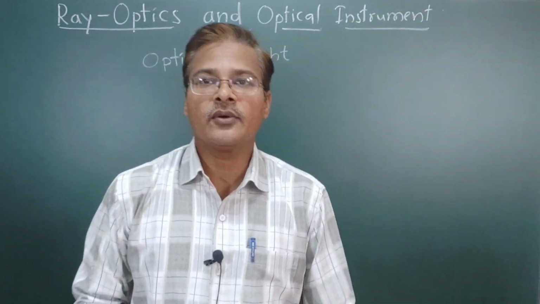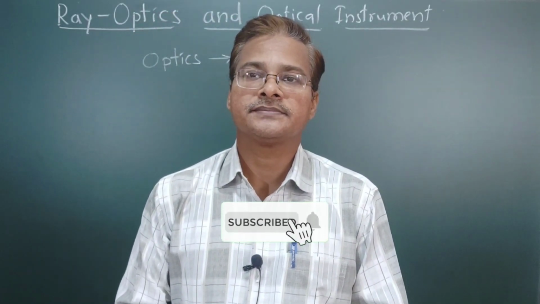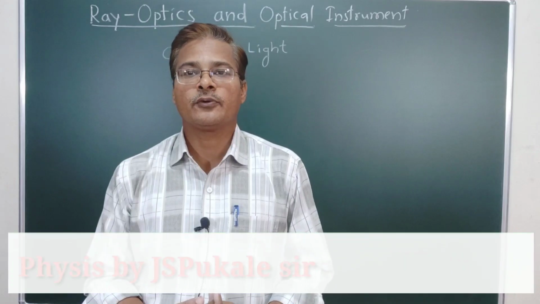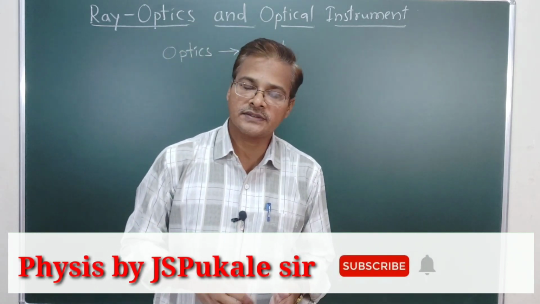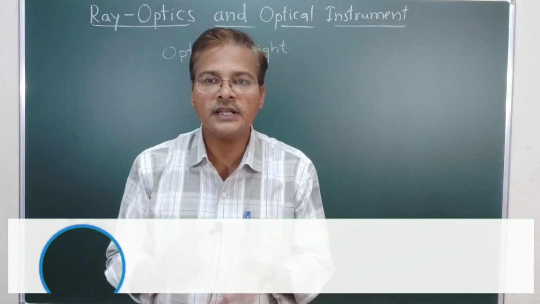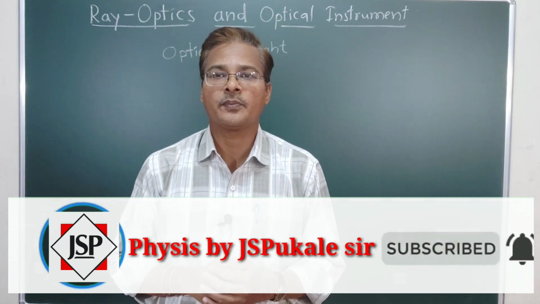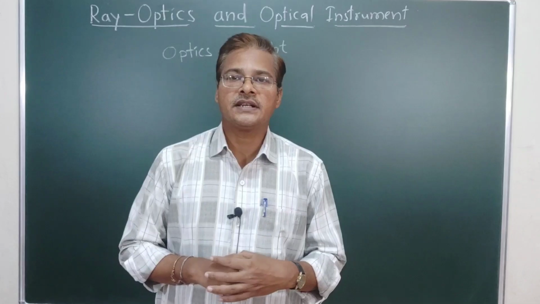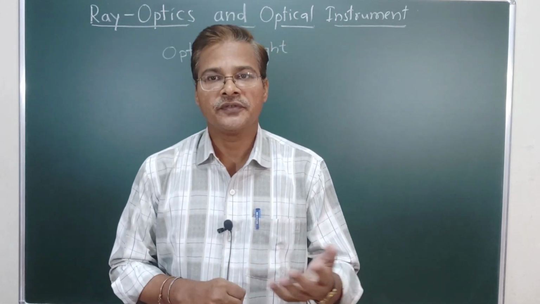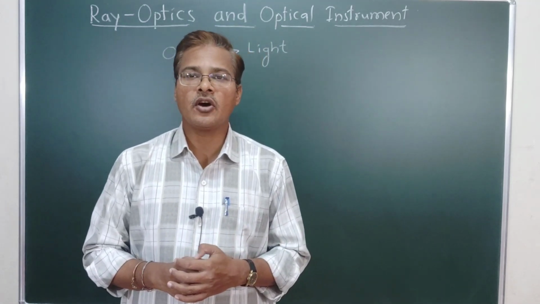So we are going to understand the concept of light. How are we going to understand it? We can understand it by the properties of light, effects of light and sources of light. That whole study is one branch, and we call it optics. Optics is a branch of physics which deals with the study of properties of light, effects of light and sources of light.